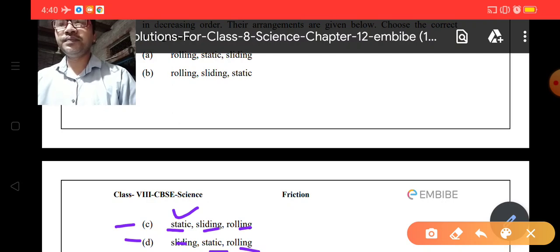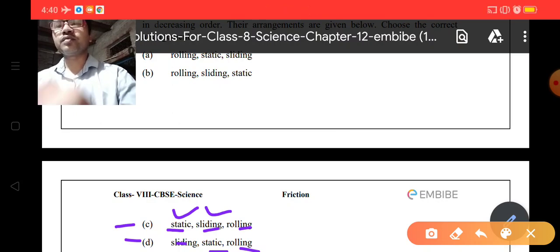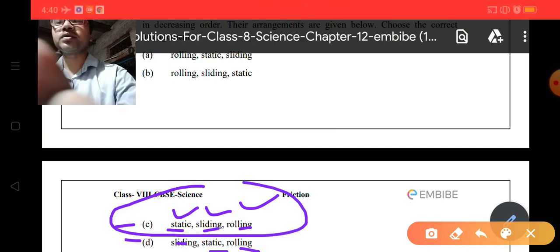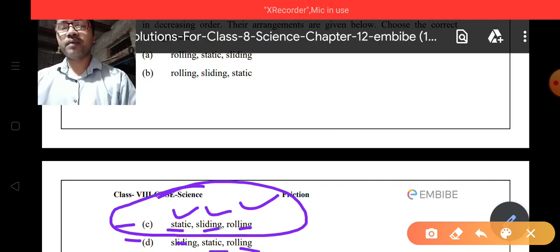Then sliding, so this one is given here. After that rolling, so this one is given here. So it means according to the question, option number C is correct. Okay, so option C is correct.